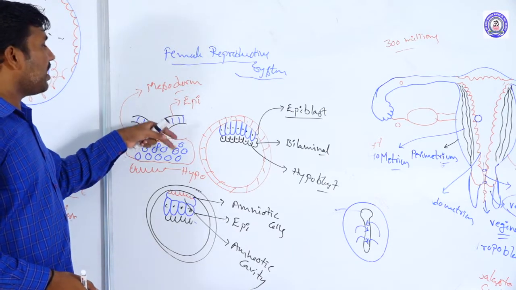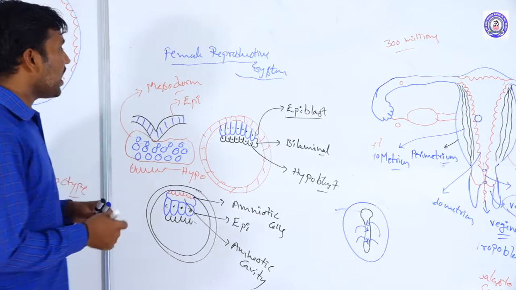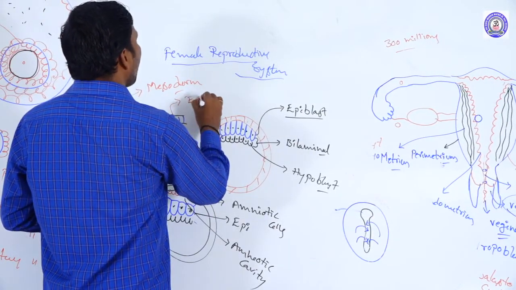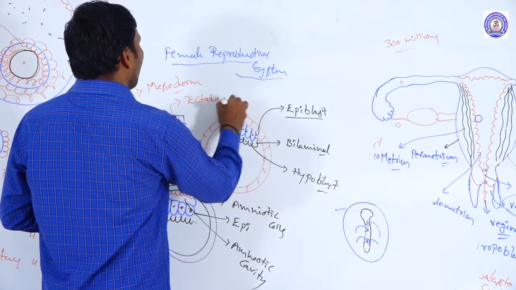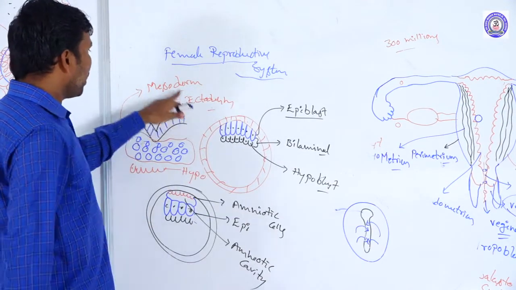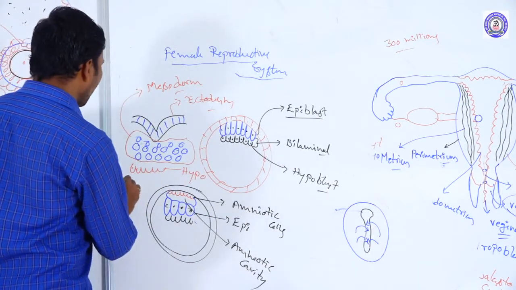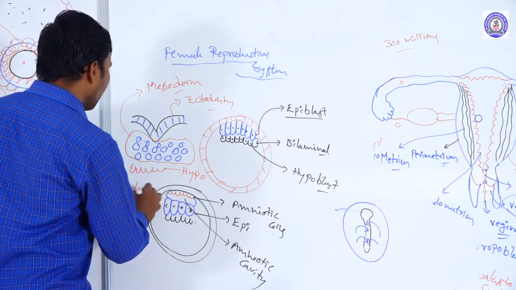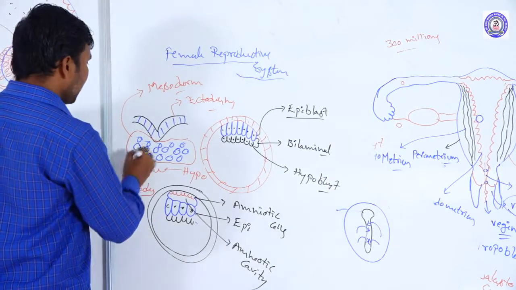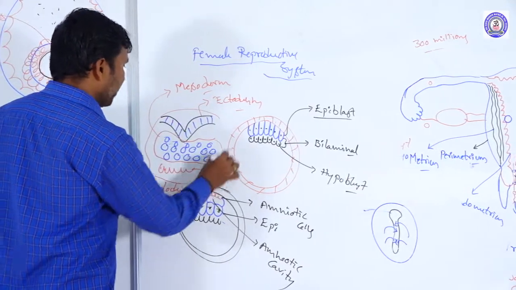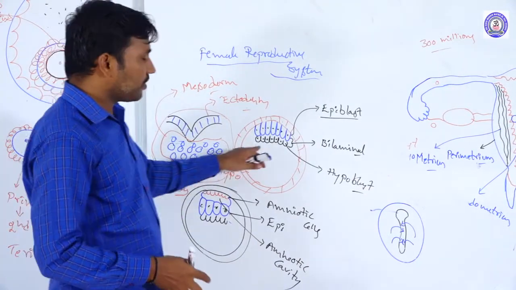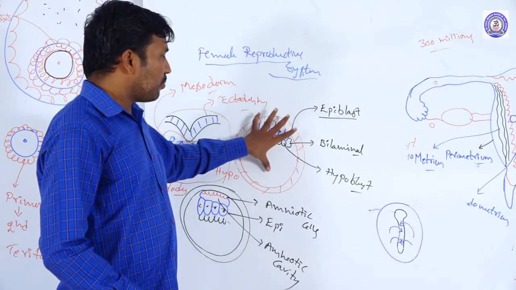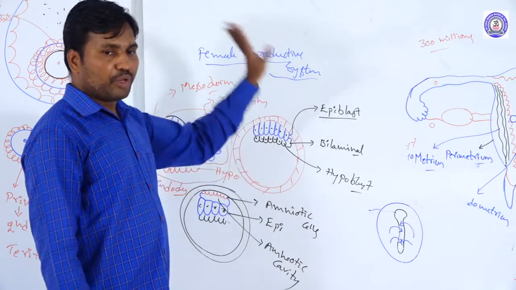Further, the remaining epiblast cells are modified into the ectoderm. So we have ectoderm, mesoderm, and endoderm. The hypoblast cells are replaced by the endodermal cells. Like this, the three germ layers form in the development of the embryo. Up to here is the embryo state.